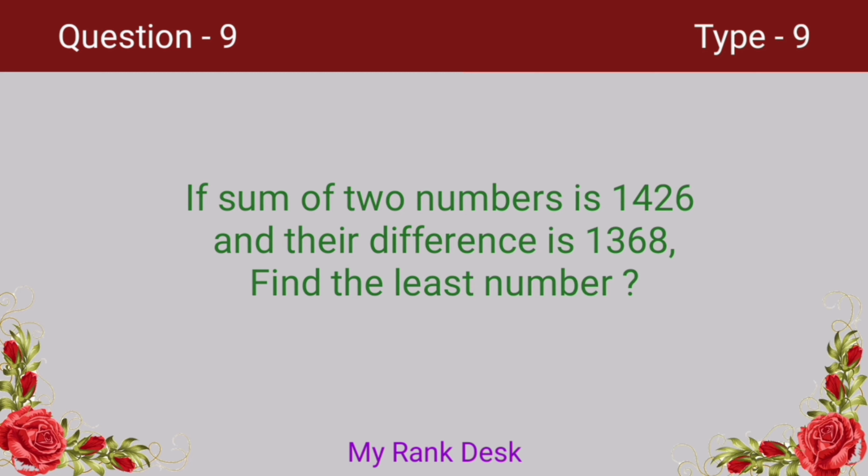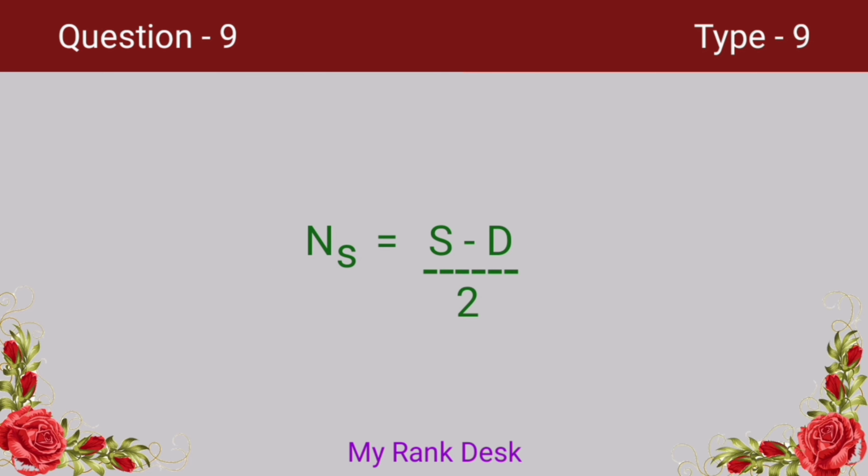We can use a formula to remember the steps. NS equal to (S minus D) by 2, where NS is the smallest number, S is the sum of two numbers, and D is the difference of the numbers.